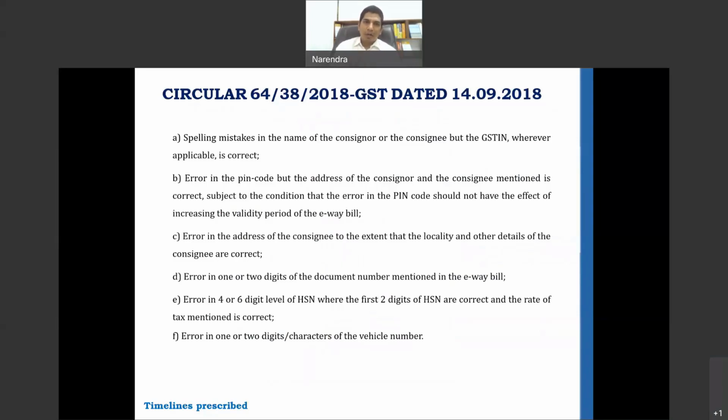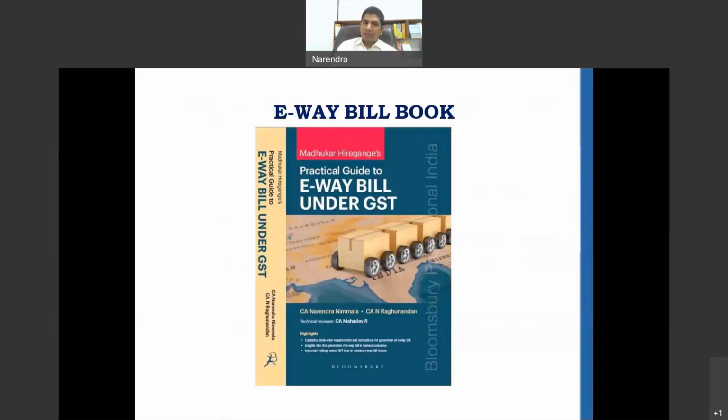In this context, it is very important to understand that various courts have held that the 6 scenarios mentioned on the screen are not just restrictive, and the courts have taken a liberal interpretation, and they mentioned that the benefit of the circular will have to be passed on to all such cases where the errors are very minute or there is not much of tax impact. In those cases, the courts have taken a liberal interpretation, and if you pay a penalty of 2,000 rupees, the goods will be released.